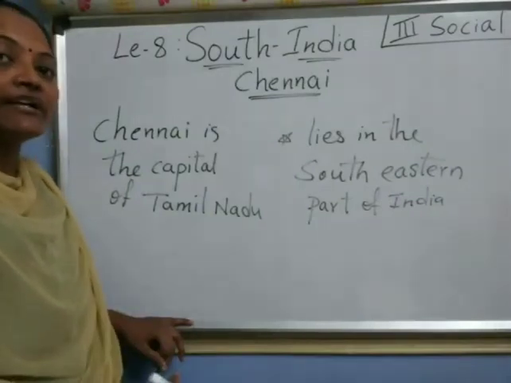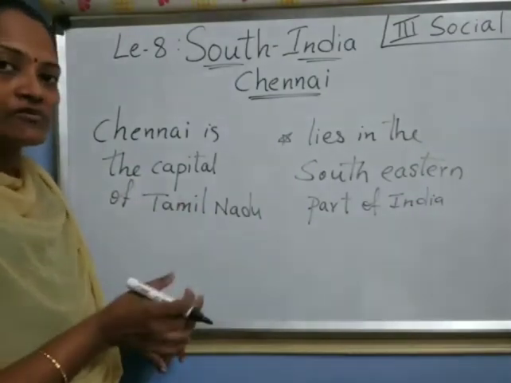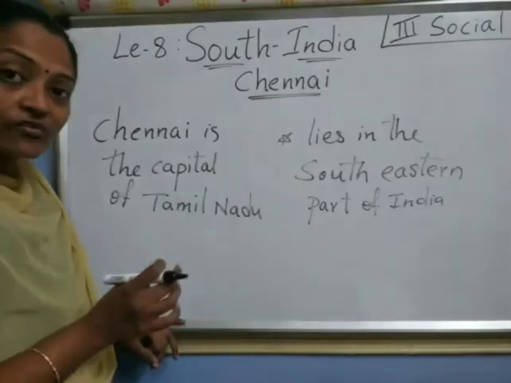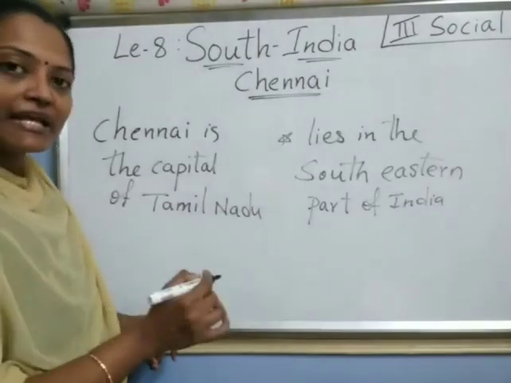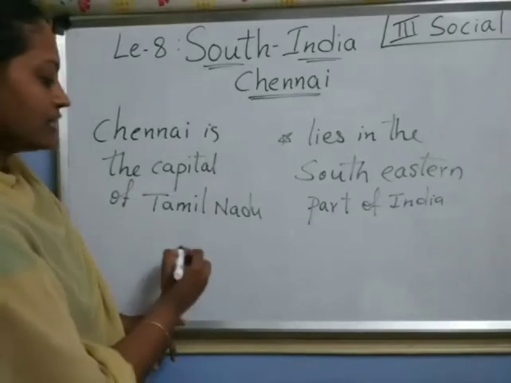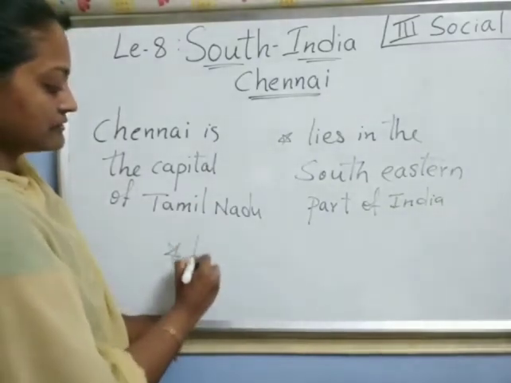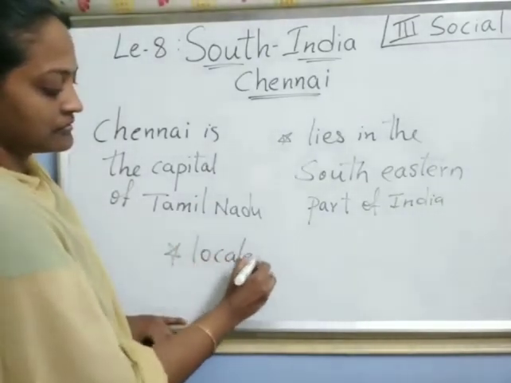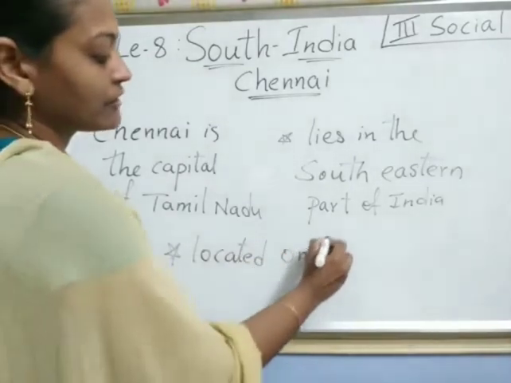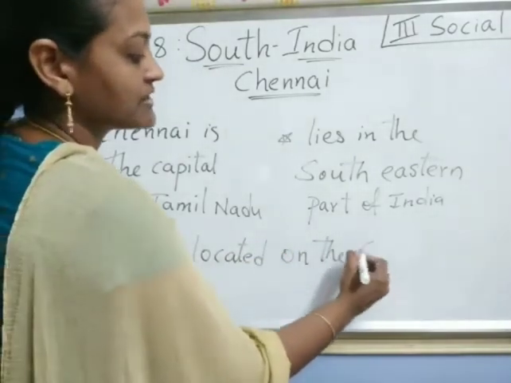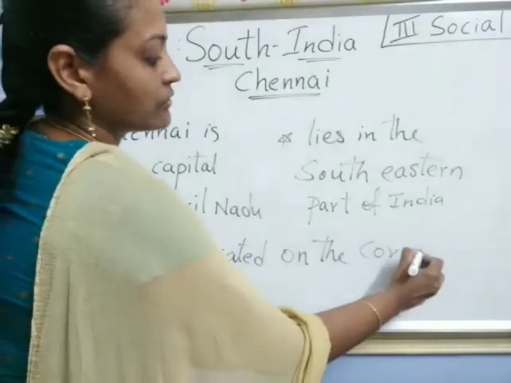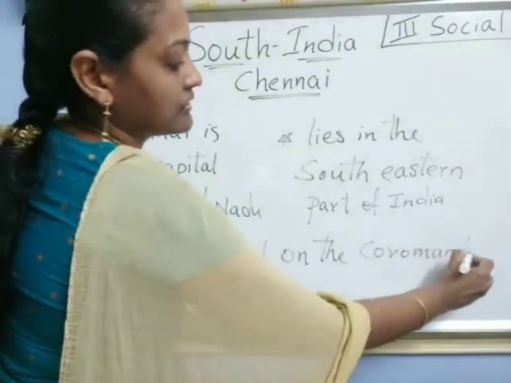Chennai is located on the Coromandel coast. That coast has a name, that is Coromandel. Remember this spelling, children: Coromandel coast.